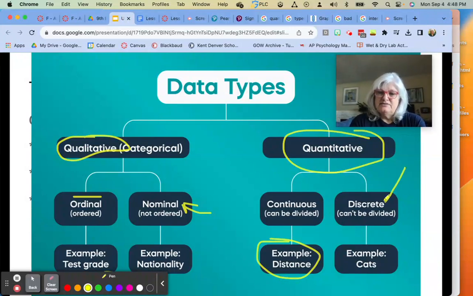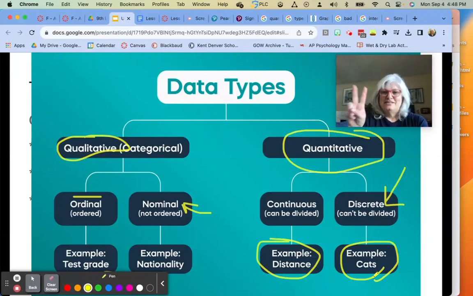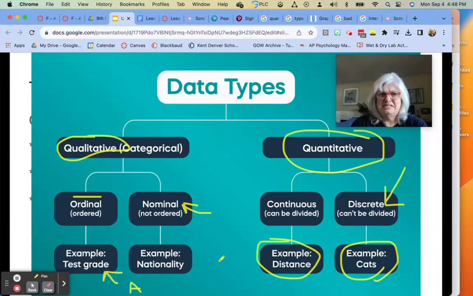A quantitative data set can also be discrete, which means it can't be divided. For example, this is when you count. So how many cats does Miss Landry have? Two. So there's not any number in between there. I have two cats. It's still a number, it's still measured, it's counted, but it's not a continuous amount. I hope that makes sense. And yes, I do have two cats.